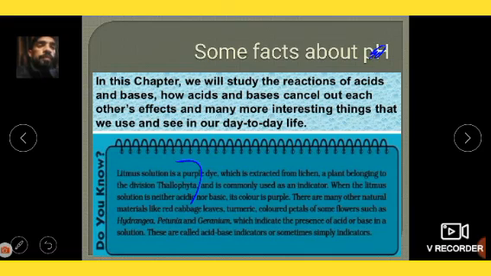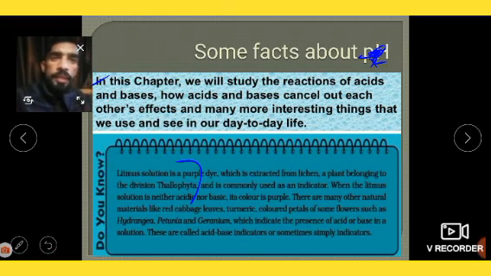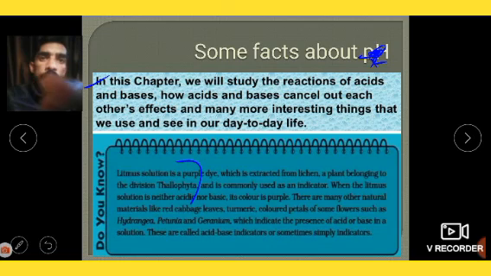Now some facts about litmus. In this chapter we will study about the reaction of acid and bases, how acid and bases cancel out each other, and many more interesting things that we use and see in our day-to-day life.